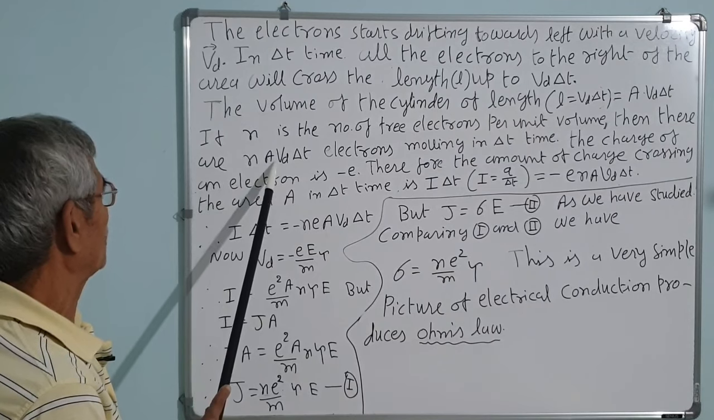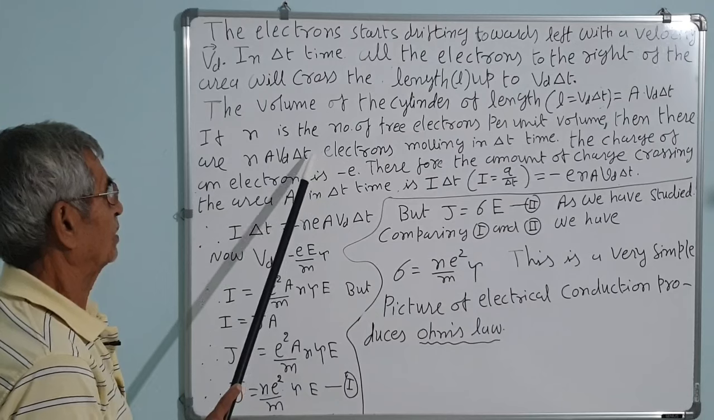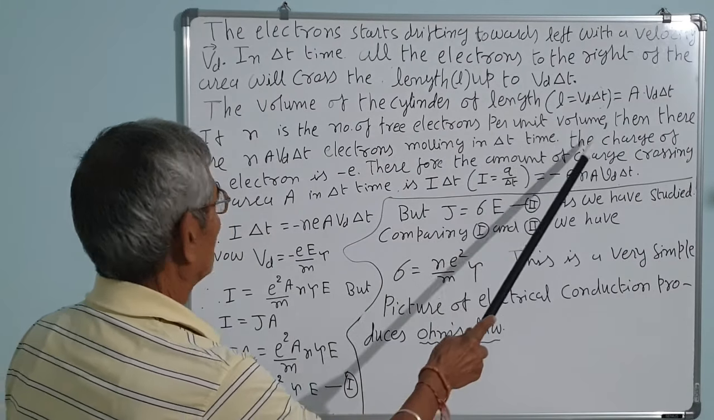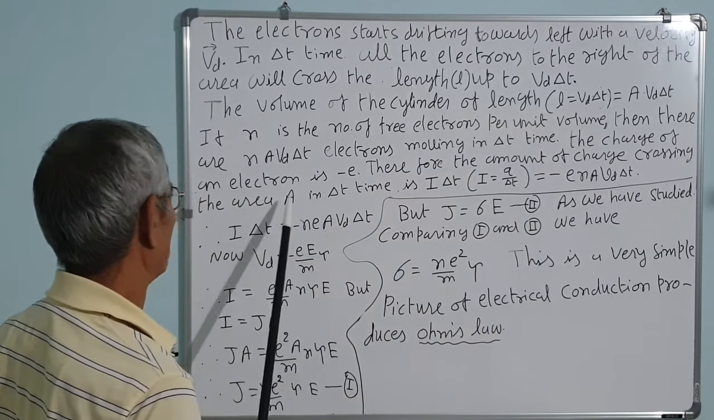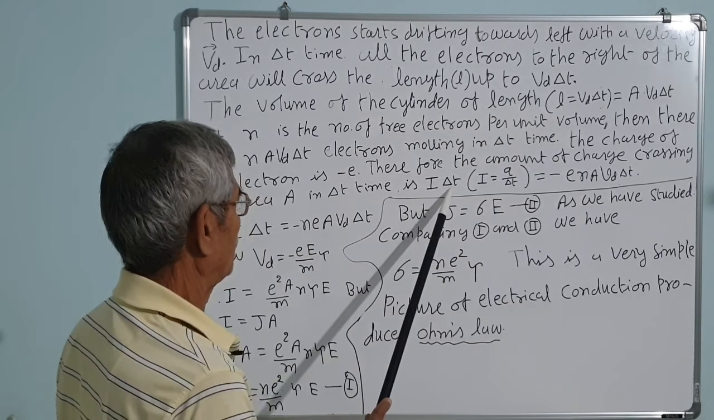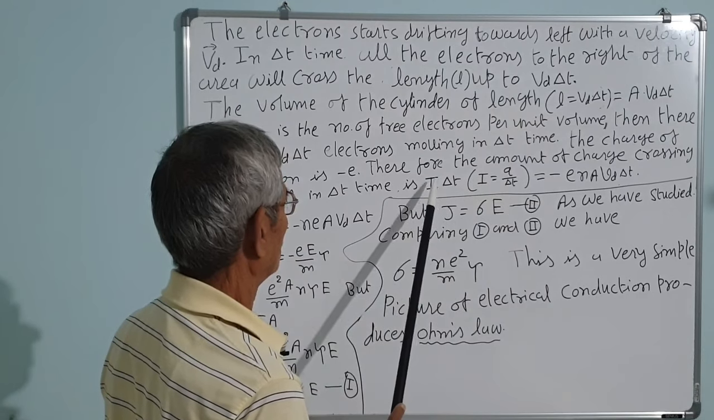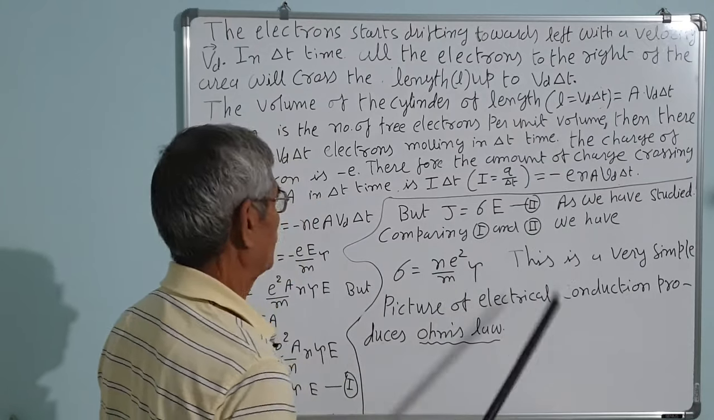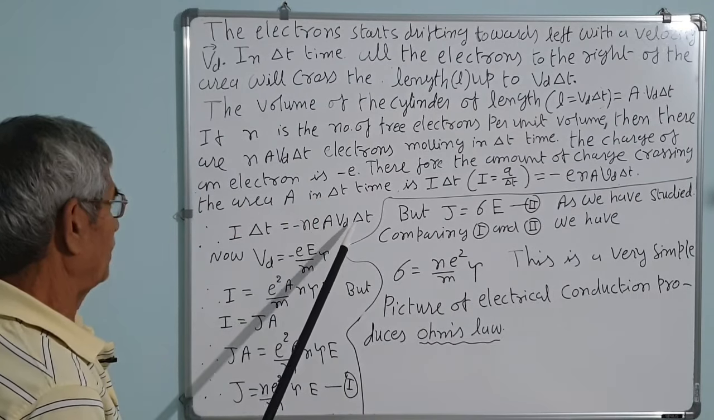The number of electrons in this volume will be n into A into Vd into delta t. This many electrons are moving in delta t time. The charge of an electron is minus e. Therefore, the amount of charge crossing the area A in delta t time is equal to I into delta t. Current is equal to charge upon time, so time into current is equal to charge, that is minus e n A Vd into delta t. Therefore, I delta t is equal to minus n e A Vd delta t.